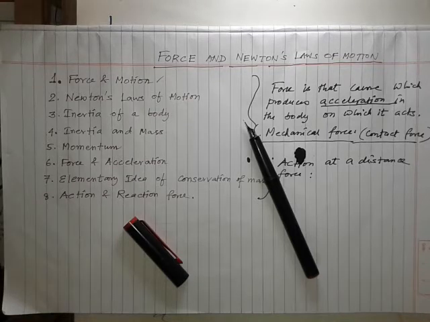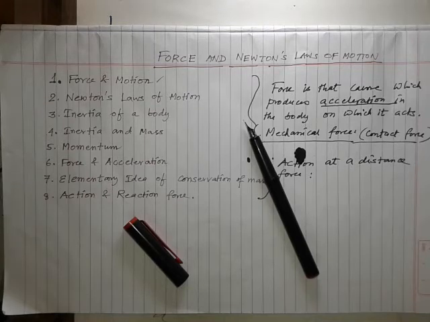If we take an object and drop it from a certain height, you observe that it goes towards the earth. The earth doesn't have any contact with it, but an invisible force pulls the object towards the earth. That is called non-contact force. Even the force produced by electric charge is also a non-contact or action at a distance force. So these are all the forces.